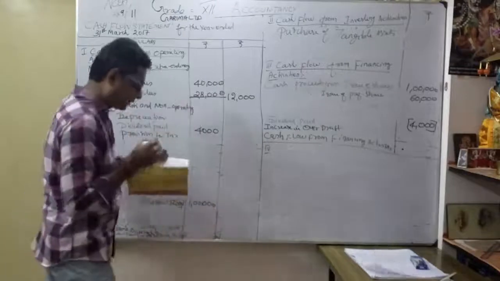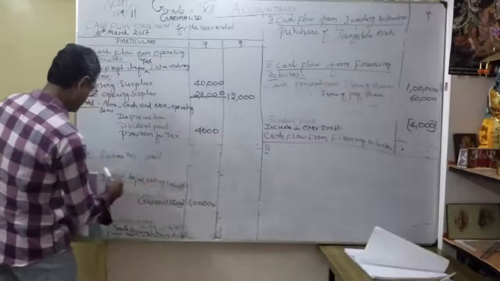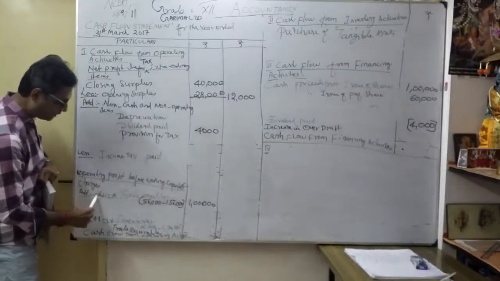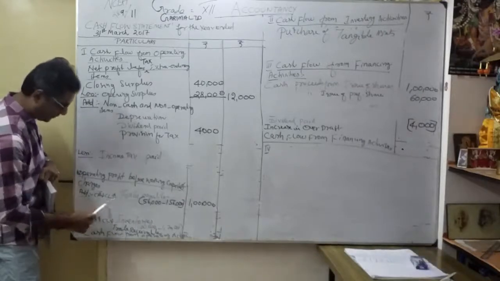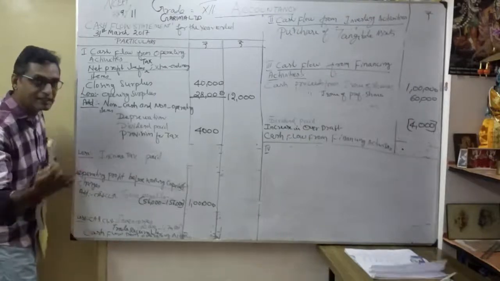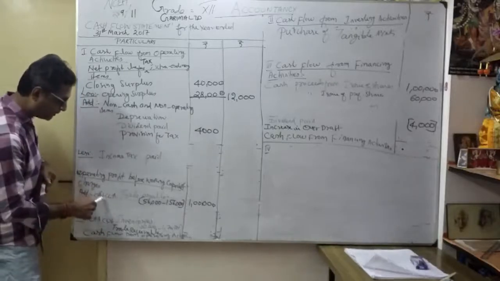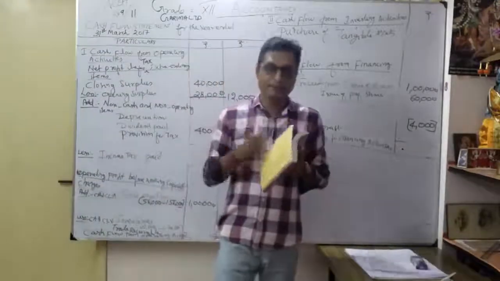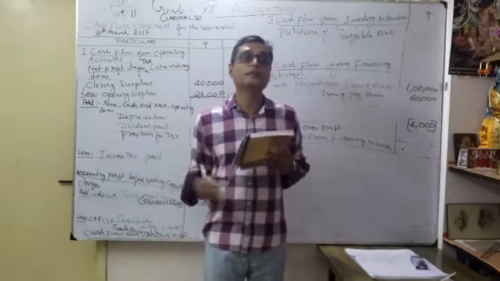Okay, that is very important here. We want to show it under operating profit before working capital changes. Under that, you know already, add and less. Whatever current asset decreased or current liabilities increased, we add. What is less? Current asset increased, current liability decreased. So for easy understanding, please put this arrow mark whenever something increased or decreased. You can easily identify it, keep it in your mind. Okay, catching the information very easily. For that we want to learn the techniques of how to prepare a cash flow statement.